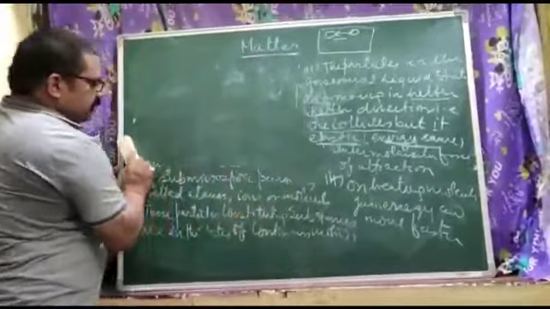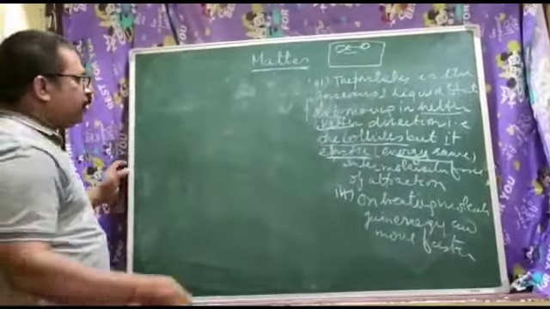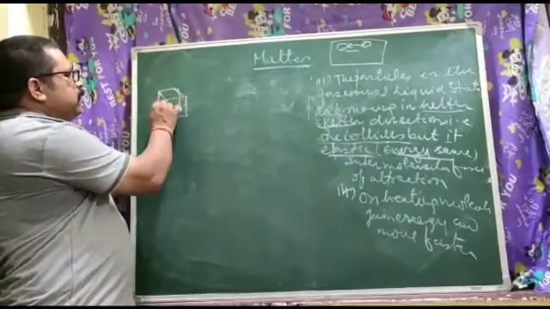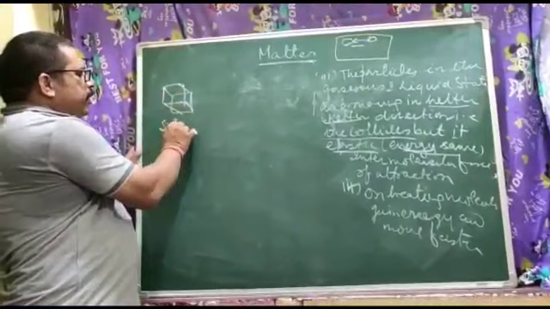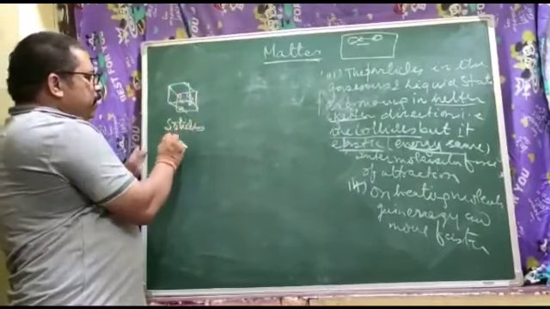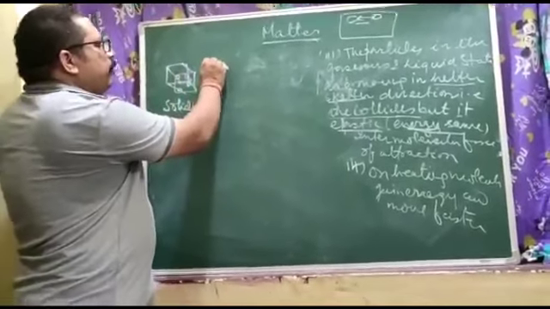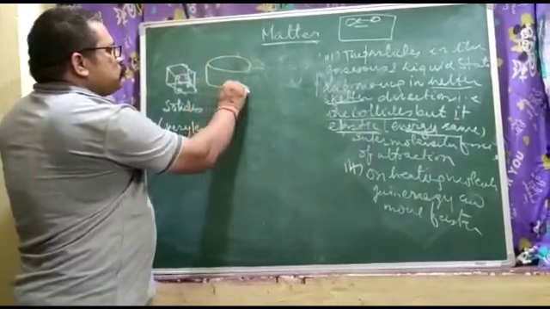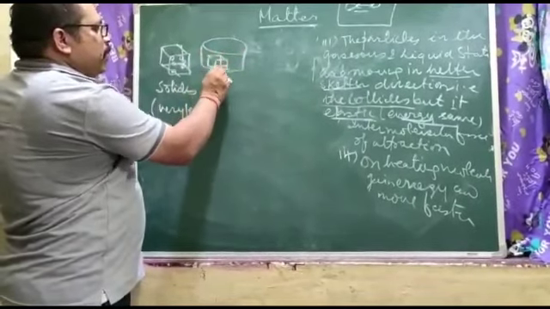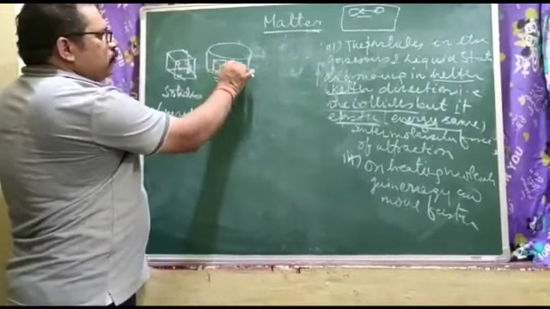Now you can see in this figure, I am going to explain once again about this kinetic theory of matter. Suppose this ice is there, in the solid state. Their molecules are moving, but very less. When we heat this ice cube in the beaker, it turns into the liquid.